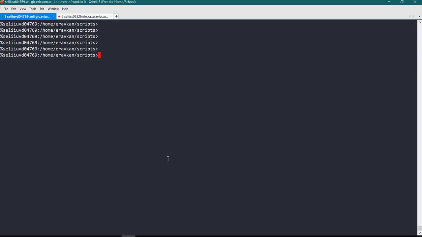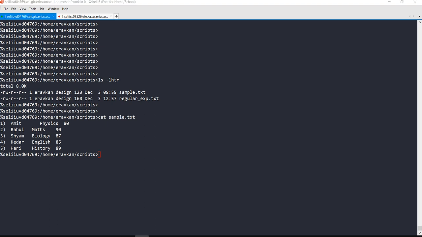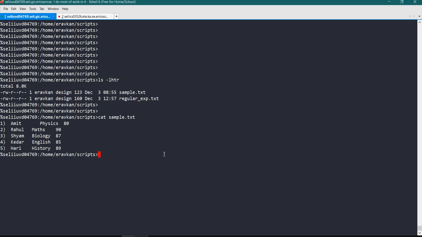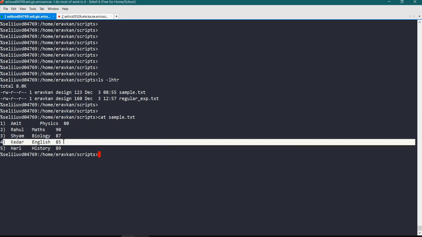Let me show you on my terminal. Suppose we have a file here. With ls -ltr, there is a file, sample.txt. First let me show you the structure of the file. This is my file. This is the first line, second line, third line, fourth line, fifth line.